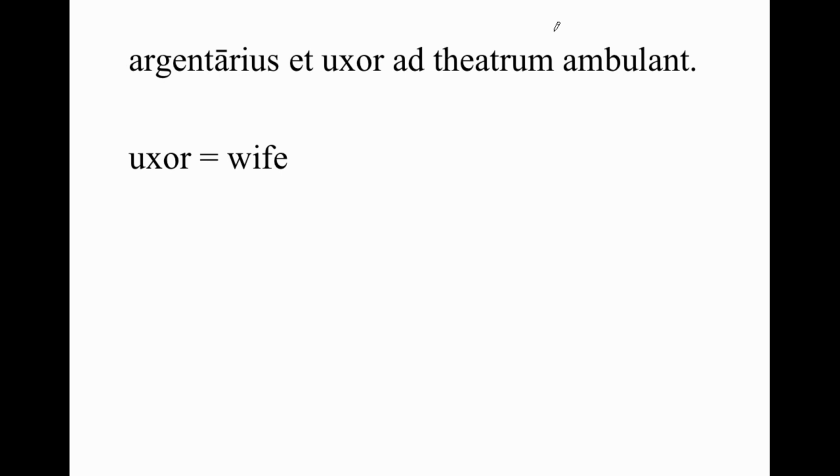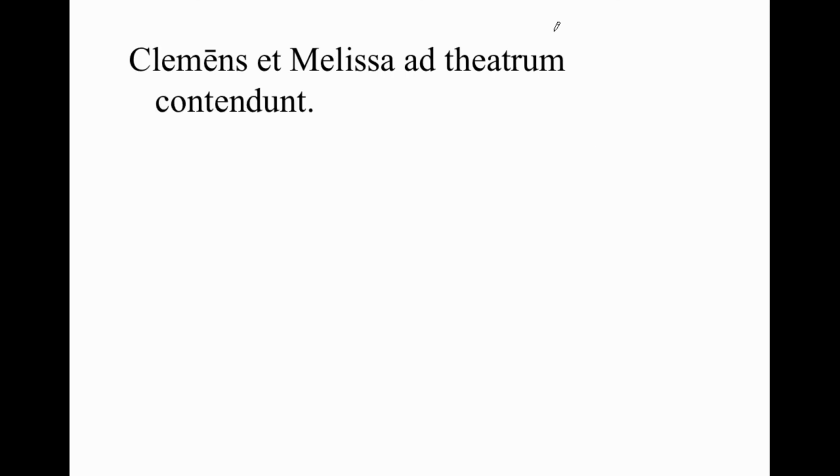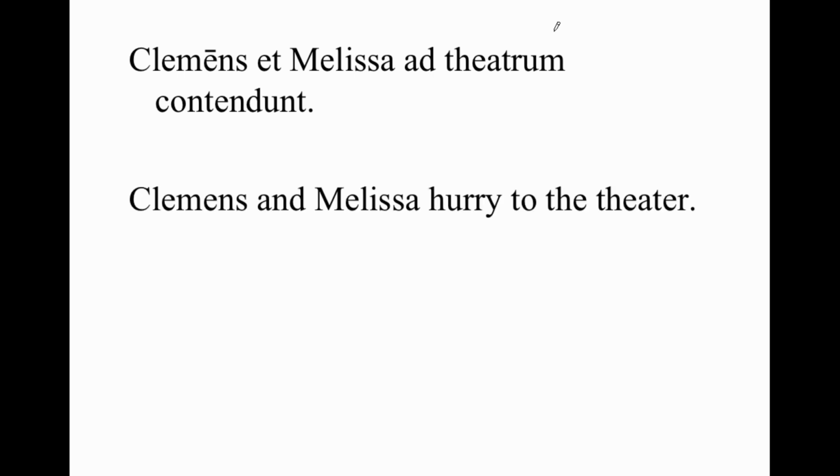Argentarius et uxor ad theatrum ambulant. The banker and wife walk to the theater. This is talking about Caecilius and Metella. Clemens et Melissa ad theatrum contendunt. Clemens and Melissa hurry to the theater. Now note here, by the way, this is that plural ending, okay? You can have a nominative plural subject, but you can also have what we call a compound plural, okay? Clemens et Melissa logically becomes plural, even though each of them are singular alone.